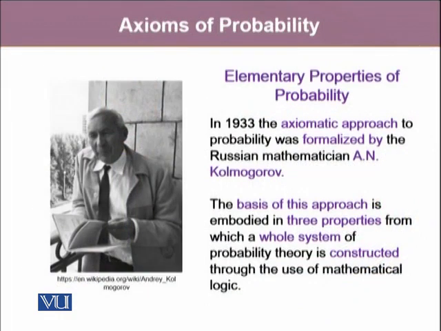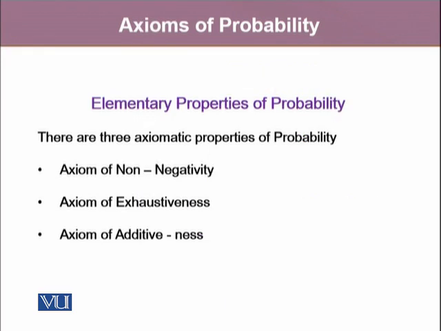In 1933, the axiomatic approach was given by a Russian mathematician, A.N. Kolmogorov. The basis of this approach is embodied in three properties from which a whole system of probability theory is constructed. And he used mathematical logic to construct these three elementary properties. The first property, or the first axiom, is called the axiom of non-negativity of the probability. Then the second axiom, or the second property, is the axiom of exhaustiveness. The third one is the axiom of additiveness.